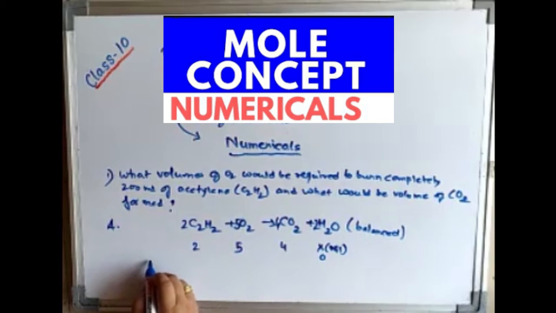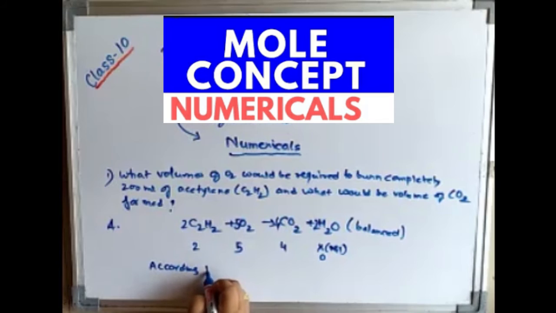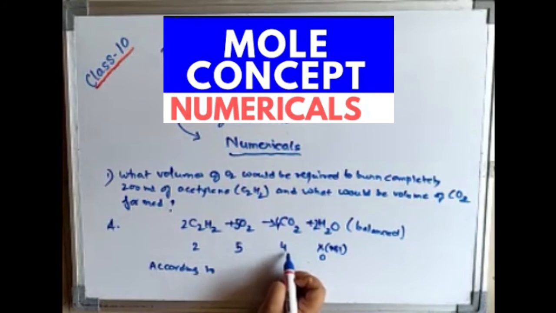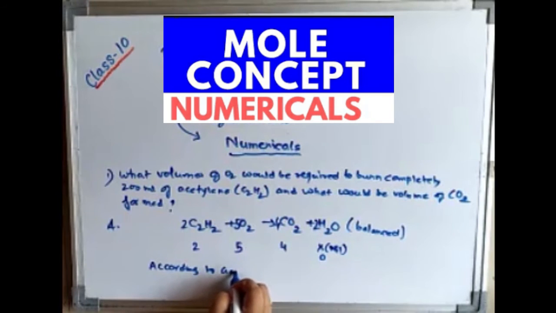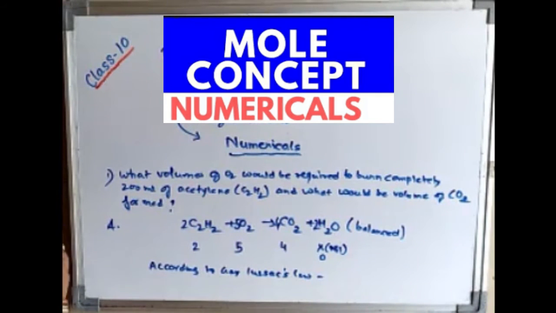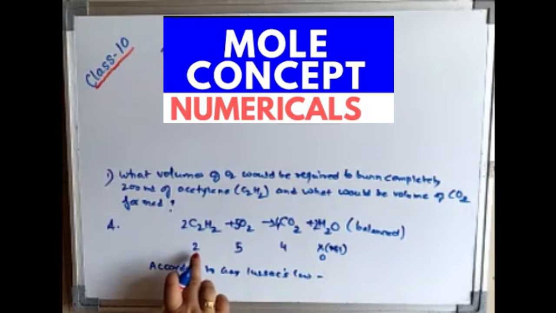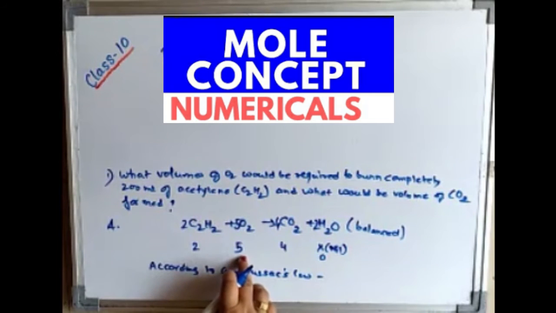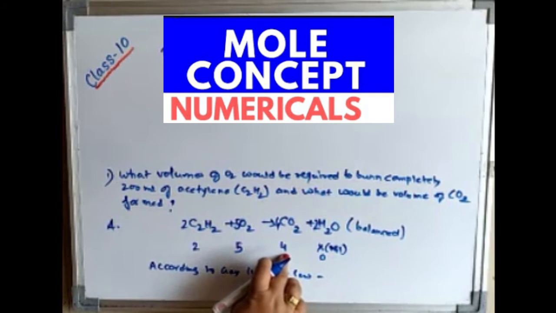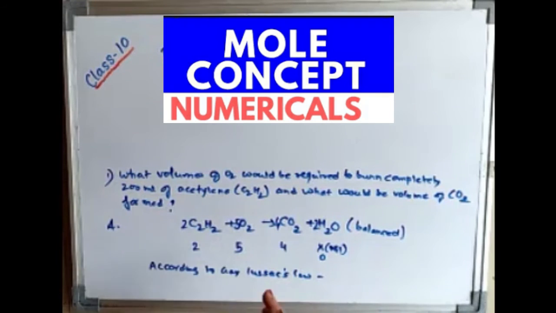Now what will be the step? You have to write first according to which law we are proving this, and what is the ratio they are bearing. They are bearing the ratio 2 is to 5 is to 4. Now let us see according to Gay-Lussac's law. We will see what the values are. What Gay-Lussac's law tells us from the reaction: 2 volumes of acetylene require 5 volumes of oxygen to produce 4 volumes of carbon dioxide. This thing you have to write.